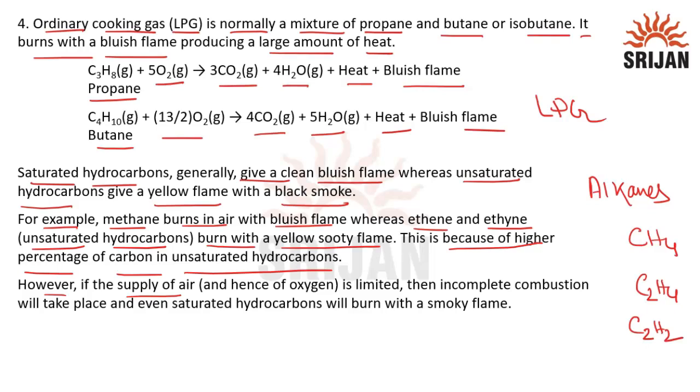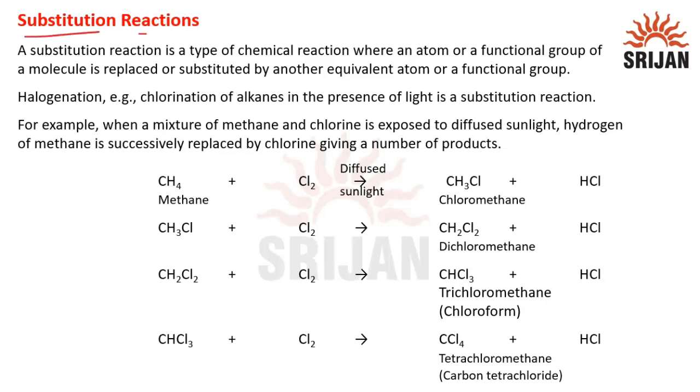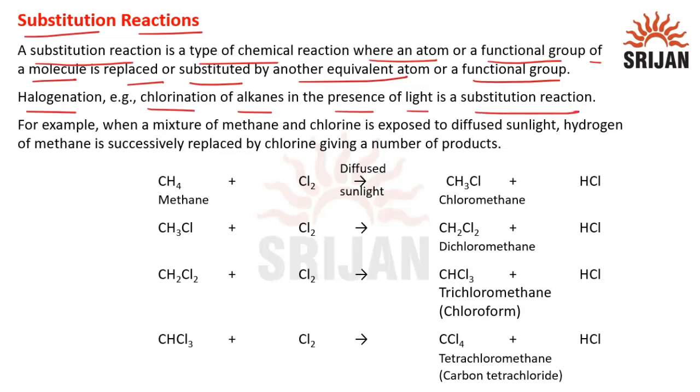However, if supply of air and hence of oxygen is limited, then incomplete combustion will take place and even saturated hydrocarbons will burn with a smoky flame. Then substitution reactions. A substitution reaction is a type of chemical reaction where an atom or a functional group of a molecule is replaced or substituted by another equivalent atom or a functional group, like halogenation. For example, chlorination of alkanes in presence of light is a substitution reaction.